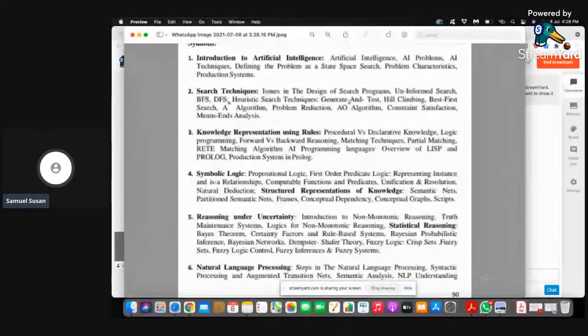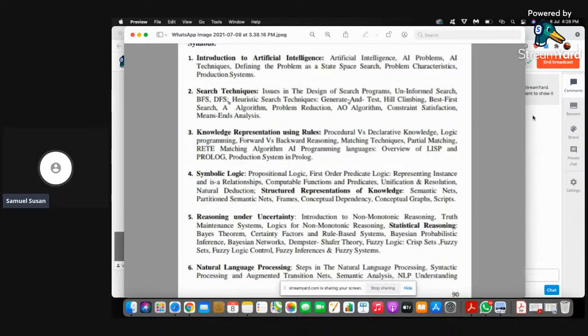The fifth chapter is quite complex to understand and takes more time, because in non-monotonic reasoning, we'll be explaining with an example of a story that contains a truth maintenance system. There are three kinds in that: justification based, assumption based, and logic based. So it is quite complex to understand the topic.